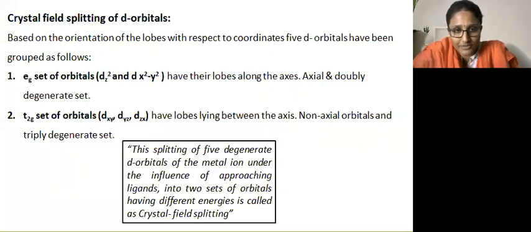So we will get 2 types of orbitals, eg and t2g. The eg set of orbitals are dz square and dx square minus y square. They have their lobes along the axis, so they are axial orbitals, and they are a doubly degenerate set of orbitals. And dxy, dyz, dzx form the t2g set of orbitals. They have their lobes lying between the axes, so they are non-axial orbitals and they are a triply degenerate set.